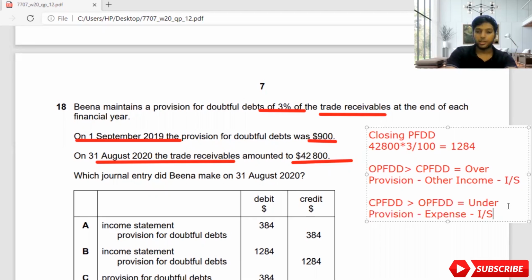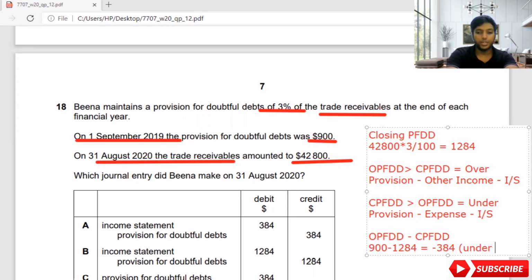So now I'm going to calculate my value. I take opening provision for doubtful debt and deduct closing provision for doubtful debt. Opening provision for doubtful debt was 900, which is given in the question, and here I'm going to deduct 1,284. So it is going to give a minus value of 384, which means it is under provision.